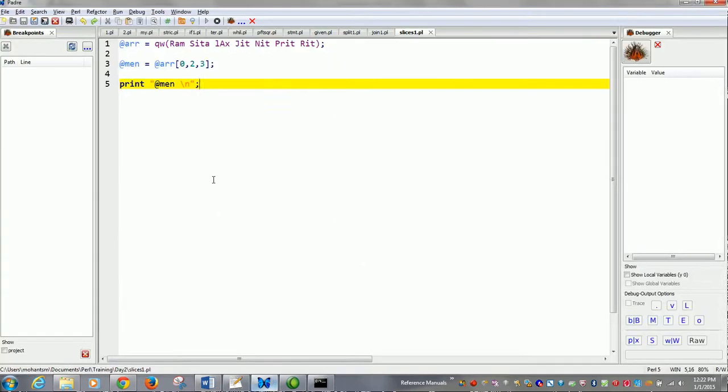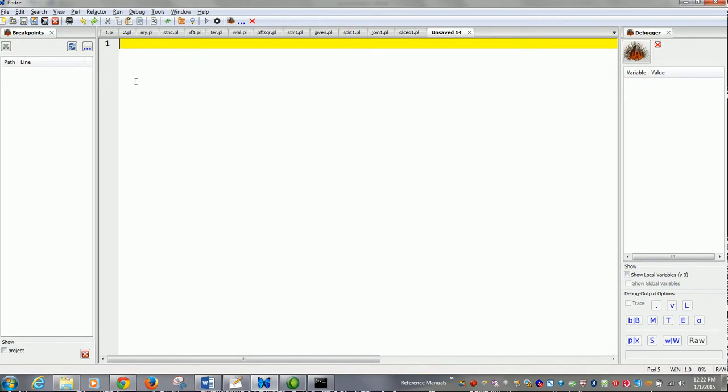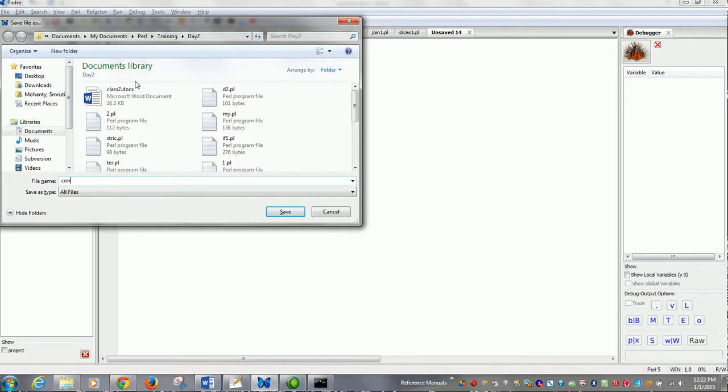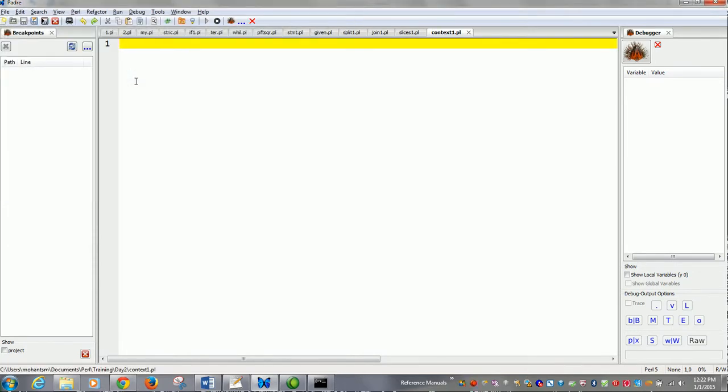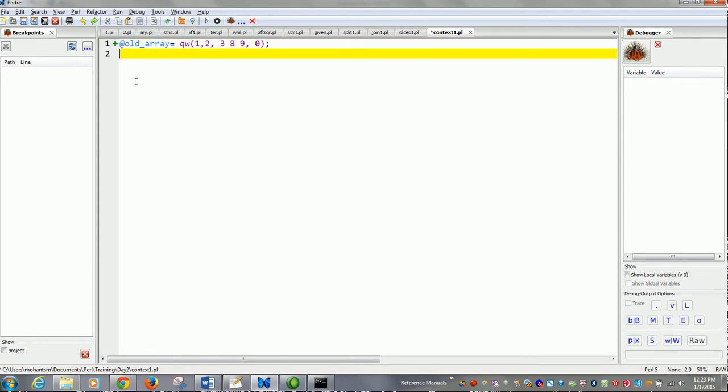Let's see it in an example. @old_array is equal to 1 2 3 8 9 0. @new_array is equal to @old_array.